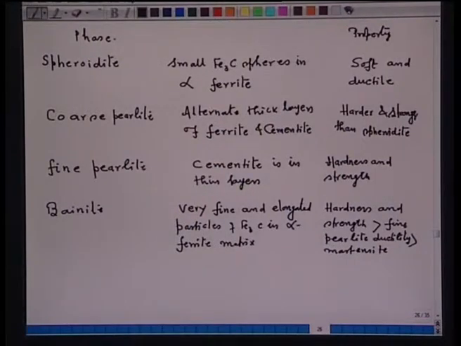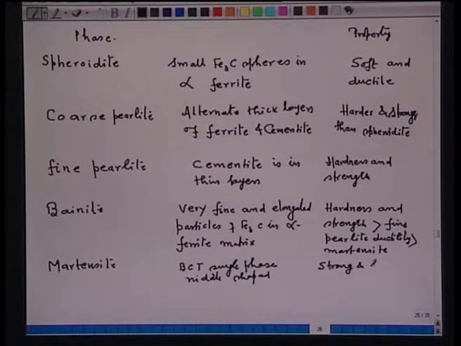Still another phase I can have, that is the martensite. Martensite is a body centered tetragonal phase, all of you know, is a single phase, needle shaped. This is strong and hard, and ductility is very poor. Then I can again get another phase which is tempered martensite.